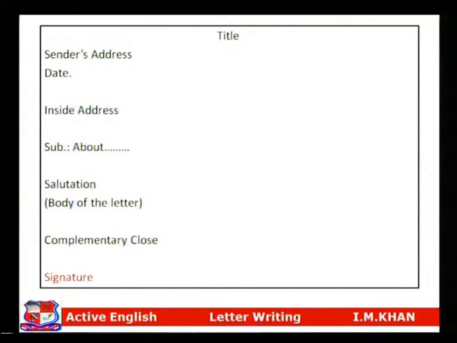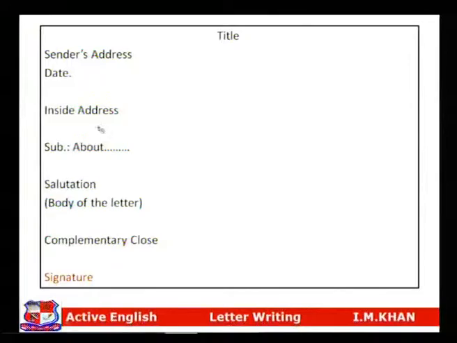Please mind that earlier, in other styles, the sender's address used to come on the right hand side, correct? And for the other things like inside address and subject, in a few older letters you will find the subject in the middle. But this style is the latest, modern style, where everything from the sender's address to the signature will come on the left hand side, except that if the title of the company is there, then the title will come in the middle and the date will come on the right hand side.